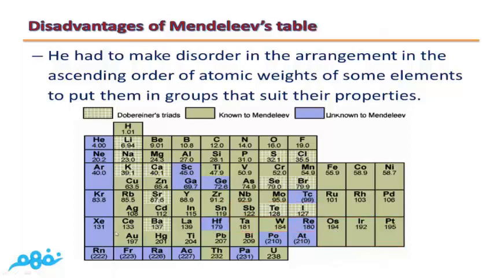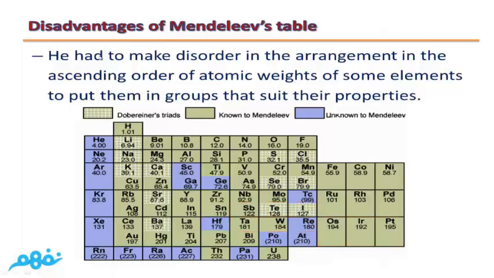We said that atomic weight increases as we go from left to right, but here we have one element which is not in the correct order. So Mendeleev had to make this disorder in the arrangement in the ascending order of atomic weights of some elements.